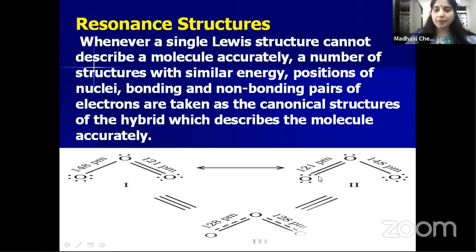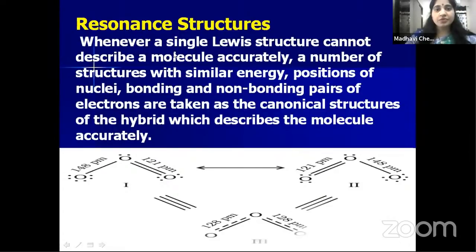So that's why this double bond delocalizes between these three oxygen atoms. That's why we represent that double bond with dots. See children, this is the resonance hybrid, and these two are called resonance structures. So what are resonance structures?